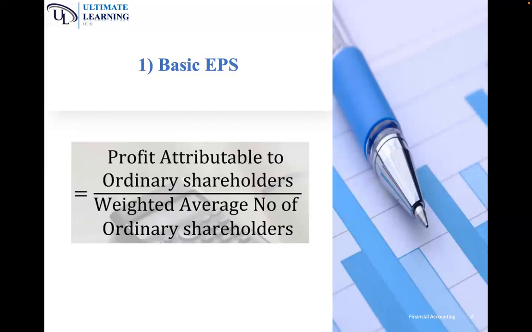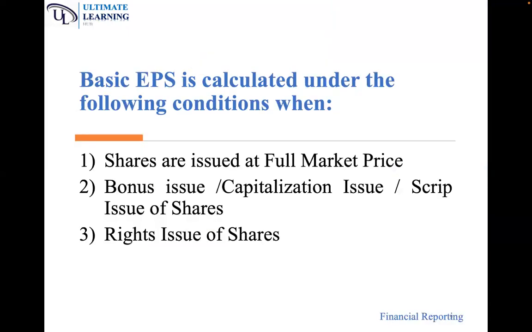Now, weighted average number of shares is only used when new shares are introduced during the year. If we introduce new shares during the year, we cannot use the shares that we had at the beginning of the year. We must calculate an average, the weighted average of these shares, so that we bring in the new shares and we add them to the old shares that were there. So in short, basic EPS is profit attributable to ordinary shareholders divided by weighted average number of ordinary shares.